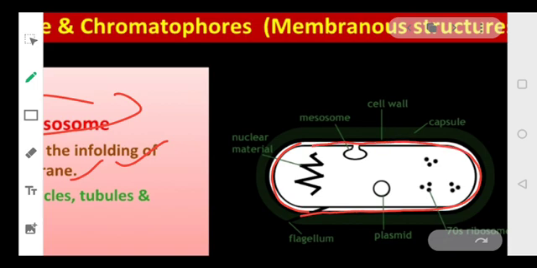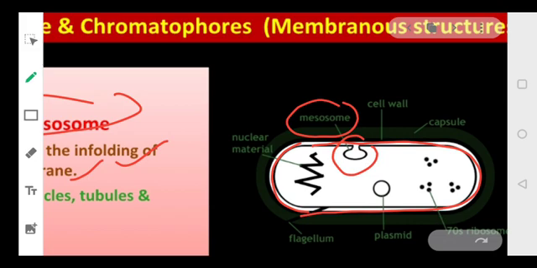So this plasma membrane, see, it has folded itself on the inner surface. This structure which is formed is referred to as mesosome. So mesosomes are formed by the infoldings or the extension of the plasma membrane inside the cells. Now these extensions will form vesicles, tubules, and lamellae, and they help in cell wall formation.